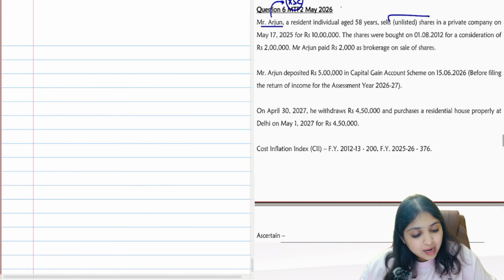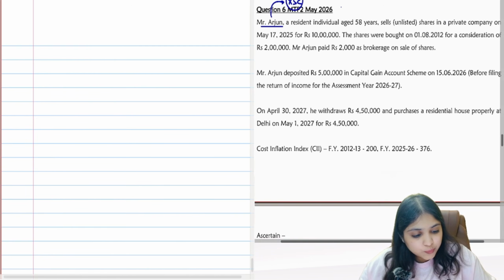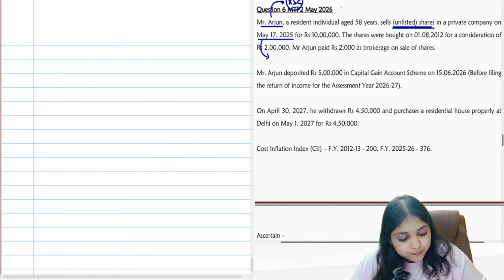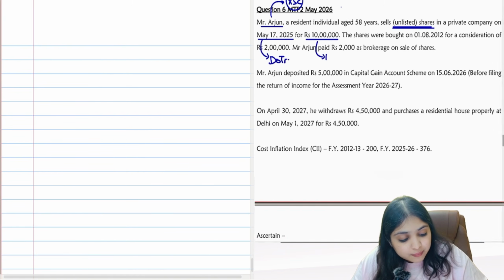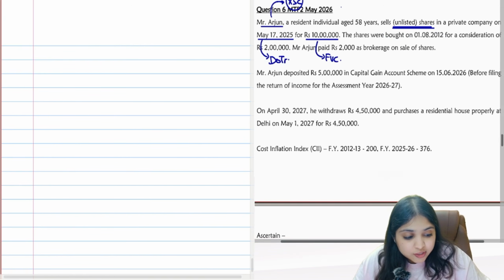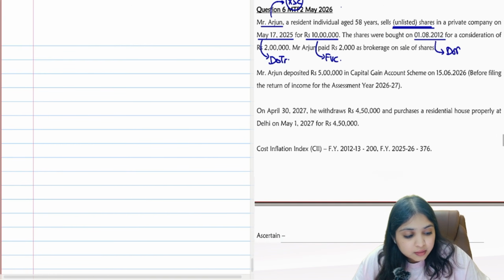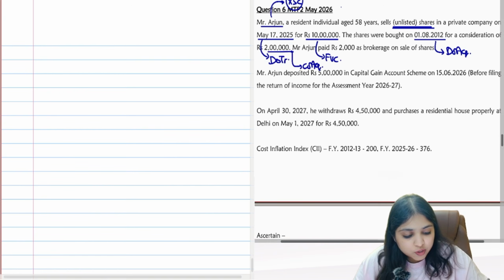Then he's selling unlisted shares in a private company. So we're talking about unlisted shares. He's selling on 17th May 25. This becomes his date of transfer. He's selling for 10 lakh. This becomes his full value consideration. Shares were bought on 1st August 2012. This becomes the date of acquisition. They were bought for a consideration of 2 lakhs. So 2 lakhs will become his cost of acquisition.